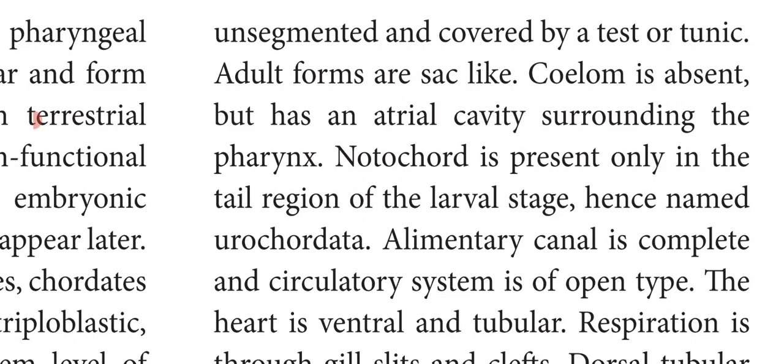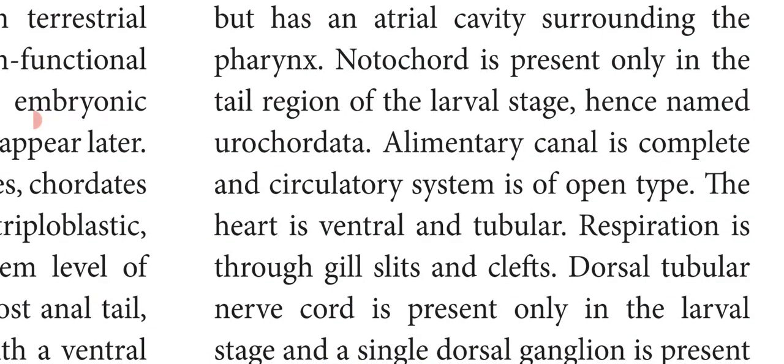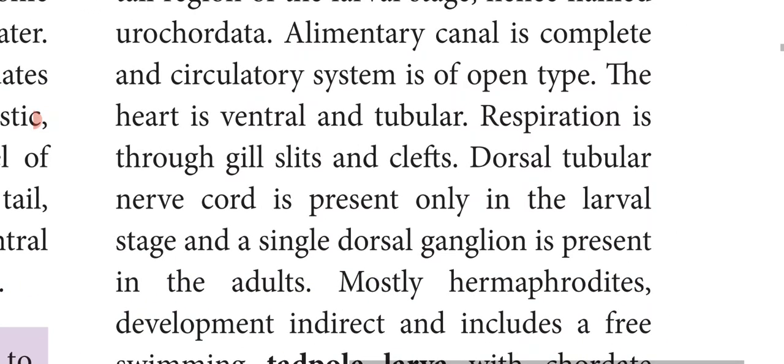Alimentary canal is complete and circulatory system is of open type. So if you take the alimentary canal, that is the digestive system, it is very well developed, and circulatory system is of open type. That means the blood flows freely in the open spaces, that is sinuses. The heart is ventral and tubular. So heart is ventral and tubular type. Respiration is carried through gill slits or clubs. So these animals, since they are aquatic, respiration is through gill slits or clubs.